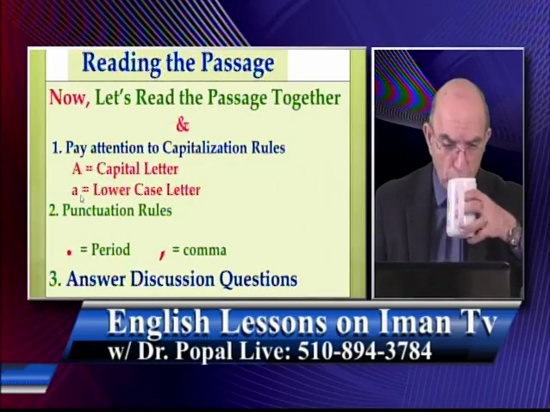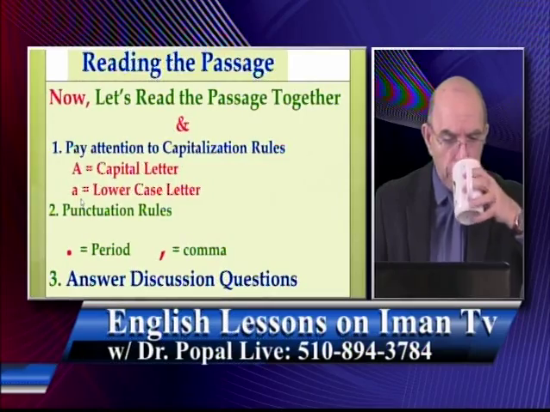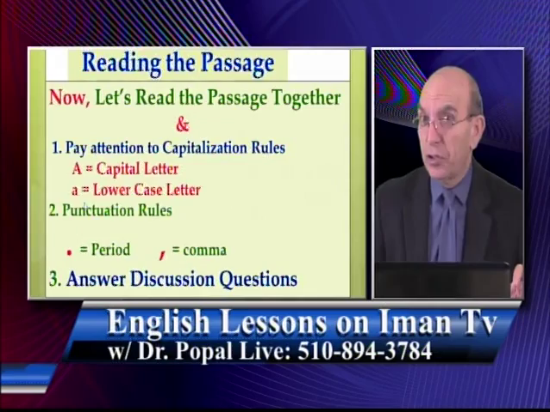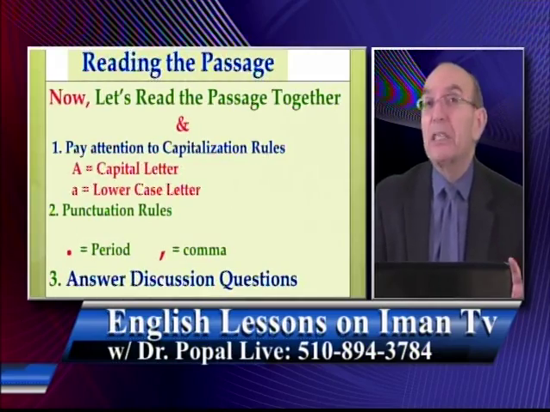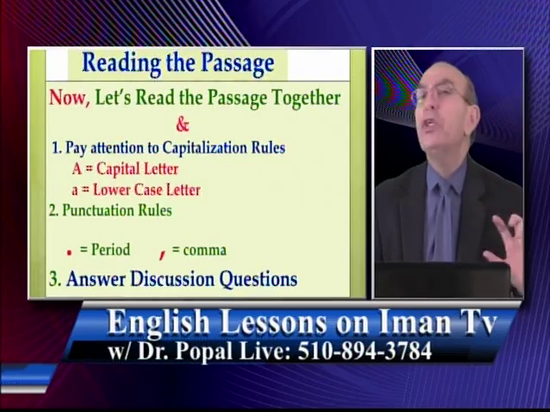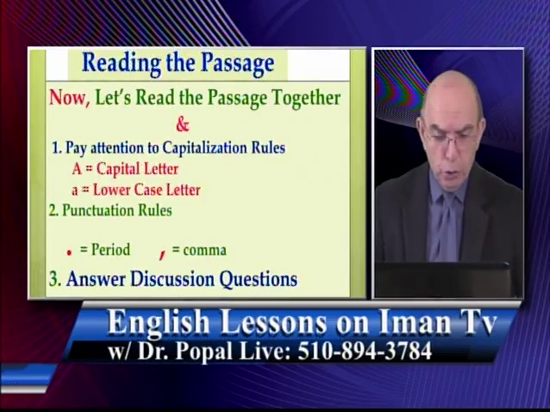Lowercase a. So I'm going to show you the passage, and I want to explain some basic rules of when you use capital letters and when you use lowercase letters.